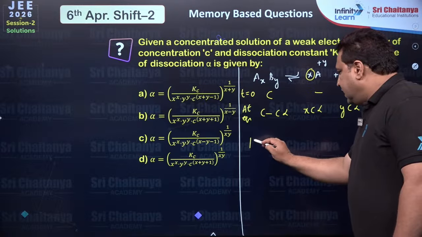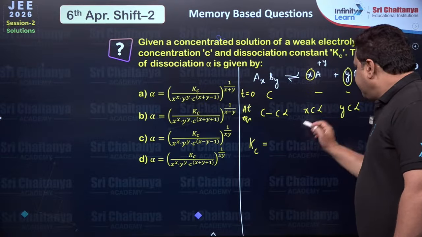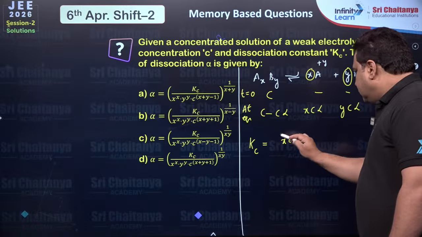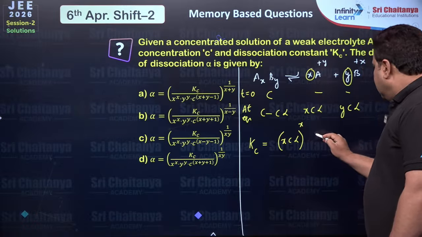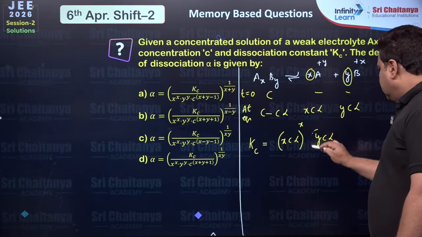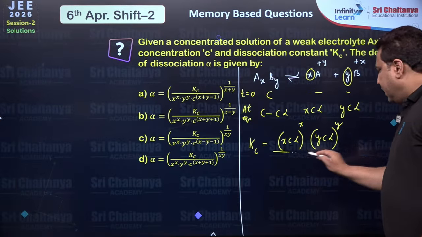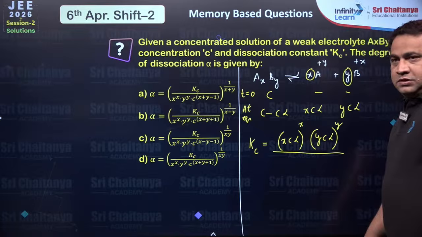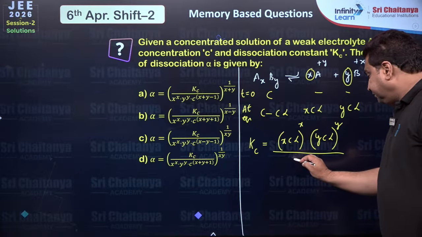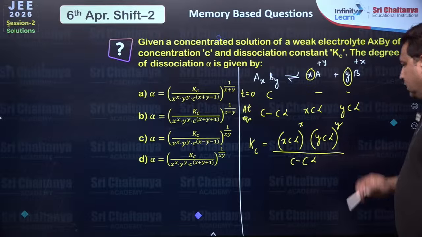Then Kc for this reaction will be xC alpha to the power x, and yC alpha to the power y, divided by C minus C alpha. Correct?